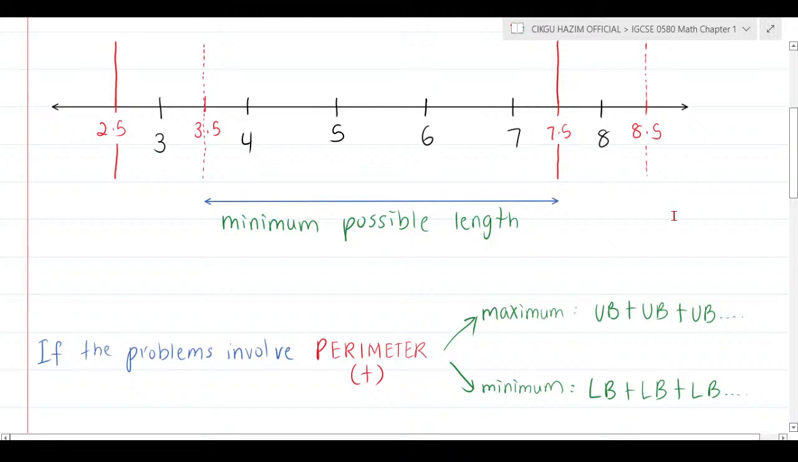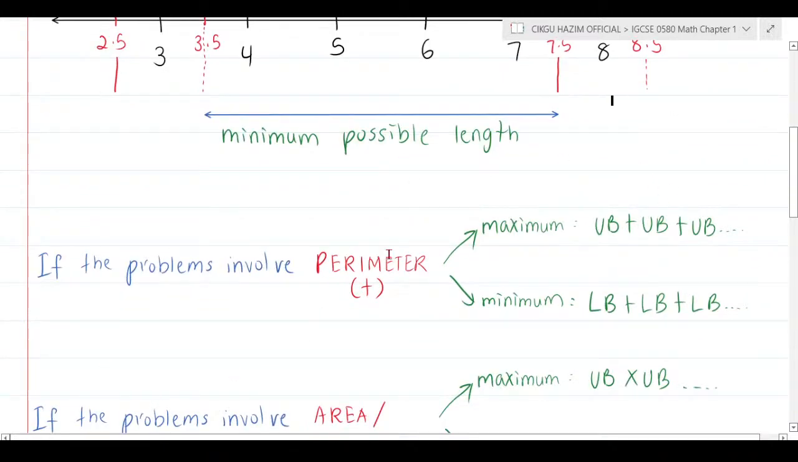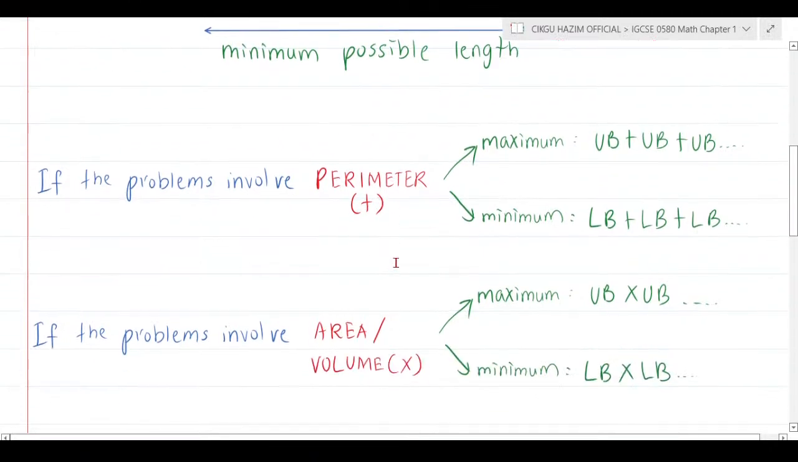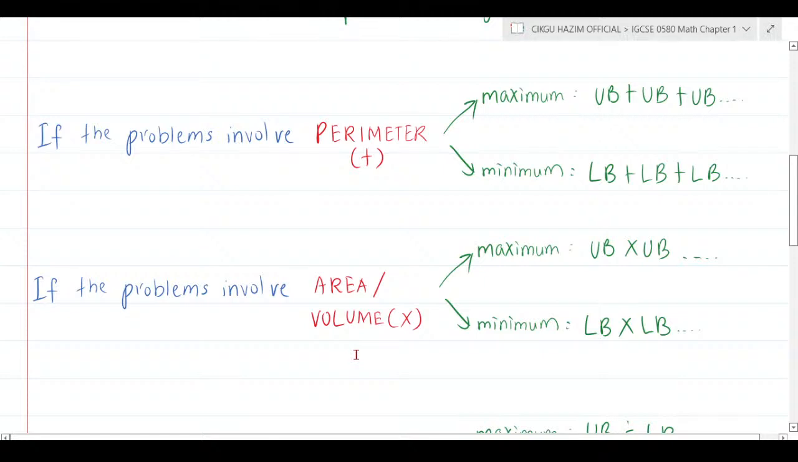Next thing here, very important, please. There are certain things that I forgot to tell you in the class. If the problem involves perimeter, where the calculation only involves plus, the maximum possible length is that you only take upper boundary plus upper boundary plus upper boundary, and you only play with upper boundaries. And if it's minimum, you only play with lower boundaries. That's it. But if the problem involves area or volume, where you need to multiply, the maximum still uses upper boundary and upper boundary.